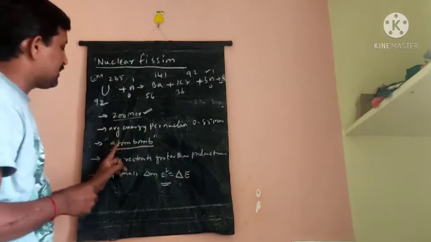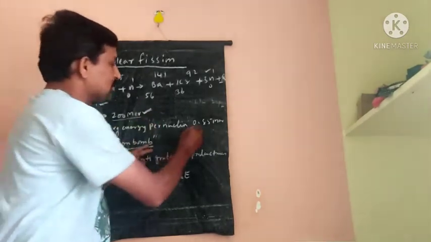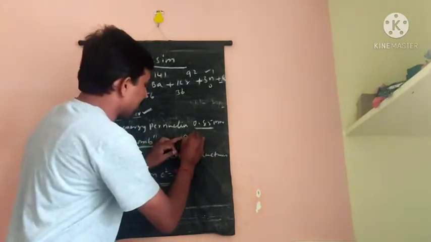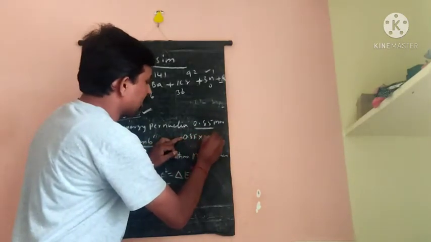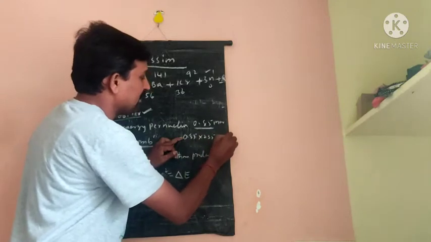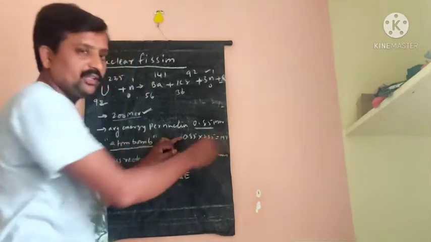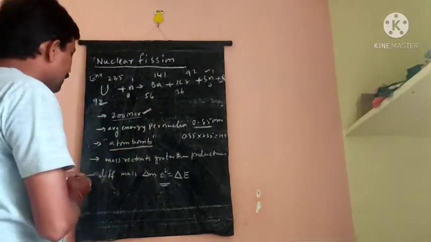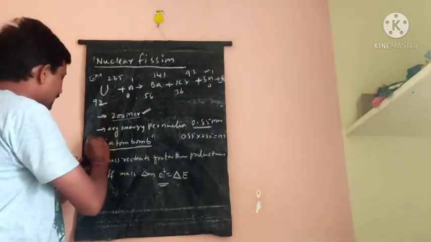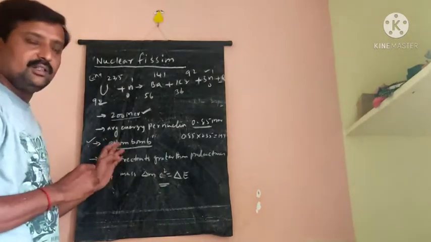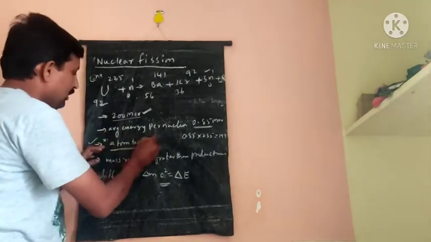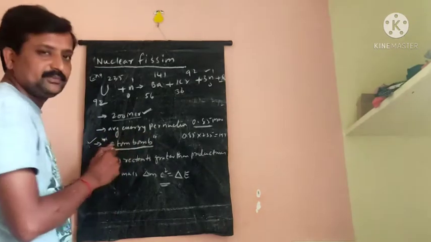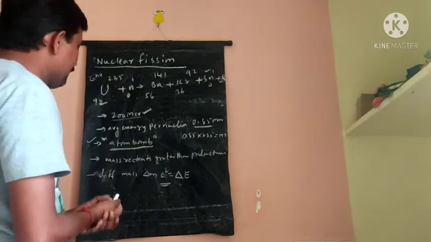So the average energy per nucleon is 0.85 mega electron volts. So 0.85 times 235 is equal to 199 point something, which is nearly equal to 200 mega electron volts. Okay. Nuclear fission is used in the atom bomb. That is the process of the atom bomb.